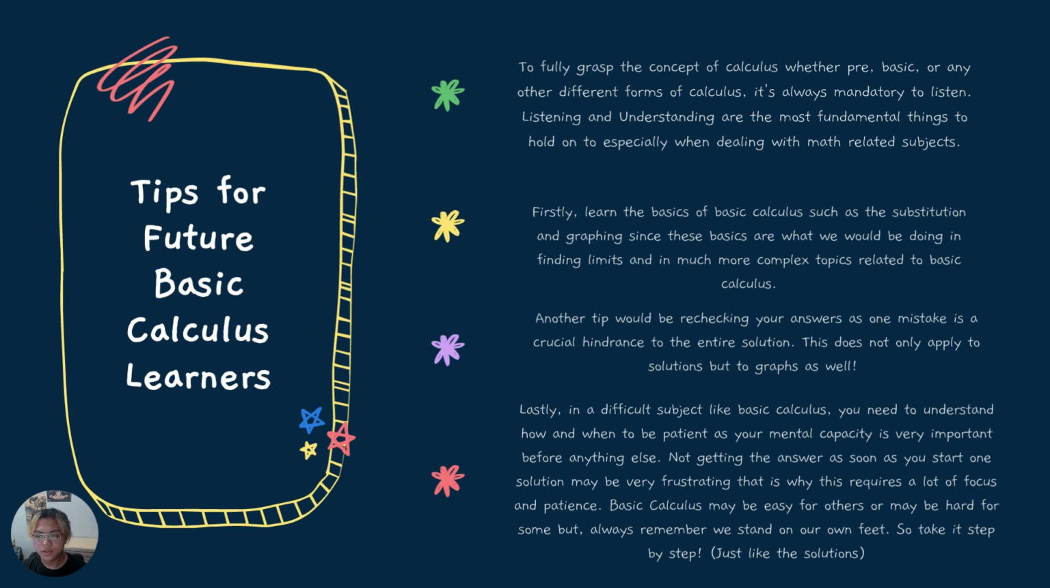Another tip would be rechecking your answers, as one mistake is a crucial hindrance to the entire solution. This does not only apply to solutions but to graphs as well. Lastly, in a difficult subject like basic calculus, you need to understand how and when to be patient, as your mental capacity is very important before anything else. Not getting the answer as soon as you start one solution may be very frustrating. That is why this requires a lot of focus and patience. Basic calculus may be easy for others or hard for some, but always remember we stand on our own feet. So take it step by step, just like the solutions.